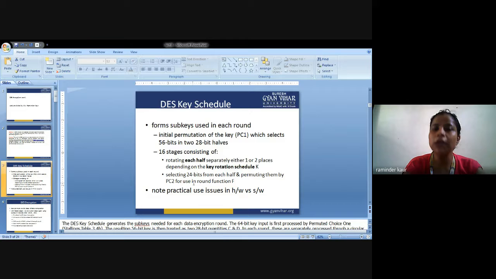Next is selecting 24 bits from each half. Why 24 bits? Because in the end a 48-bit input is fed to the XOR gate in the first round. So it will be converted into two halves, 24 bits and 24 bits, that is 48 bits. Now selecting 24 bits from each half and permuting them, again we arrange them by PC2. Again PC2 is fed for use in the round function F.